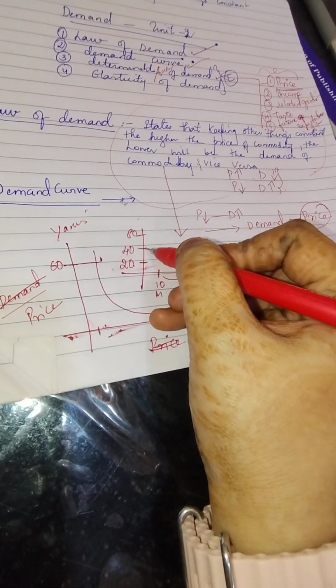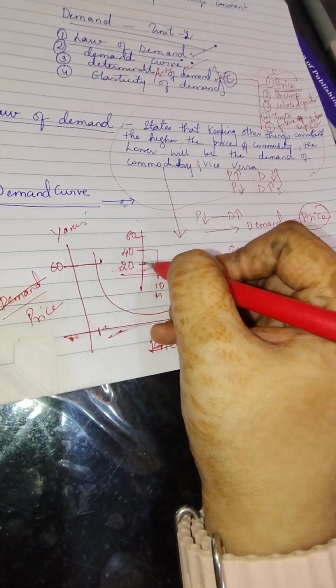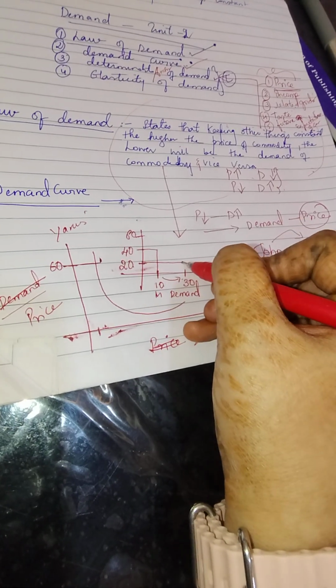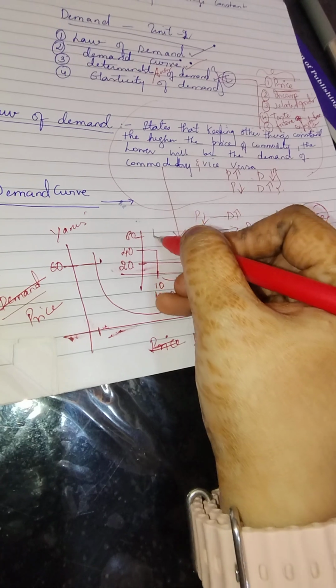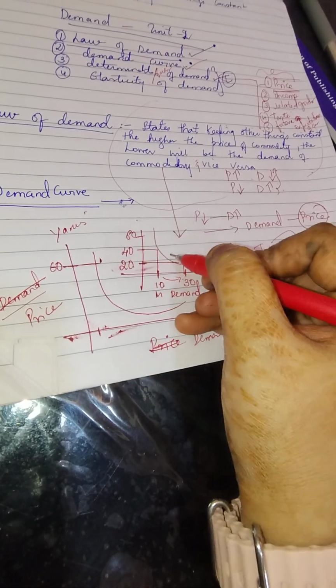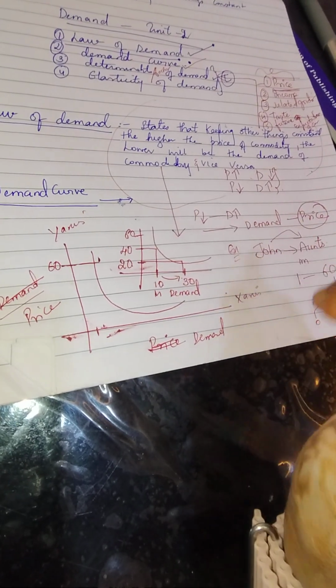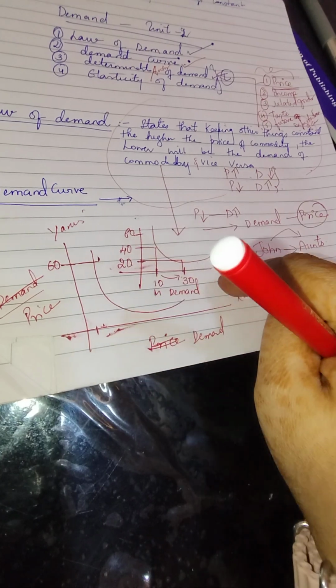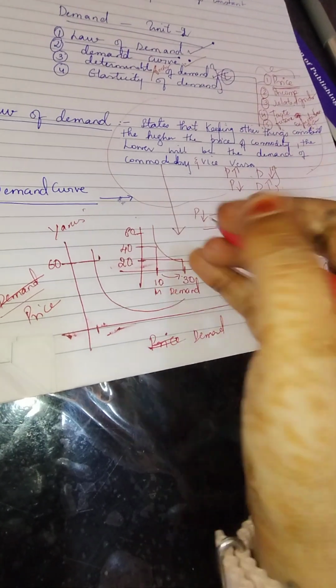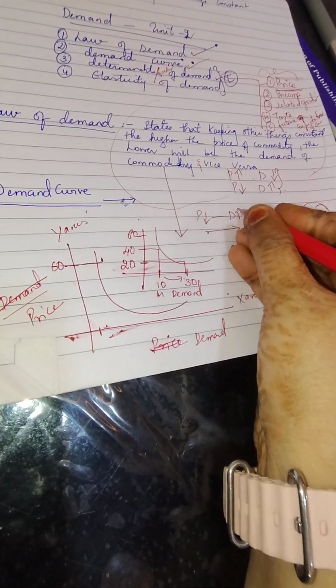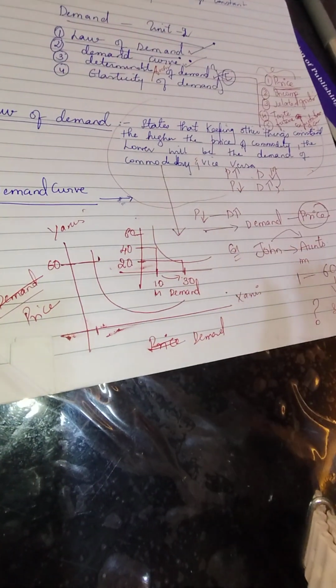So now what is happening? At 40 rupees, 10 products were sold; when we changed to 20 rupees, it became 30. So basically it is making a curve. In that way John understood that this is the effect of price on the quantity demanded. So basically the price decreases and demand increases. In that way you can learn about the demand curve.